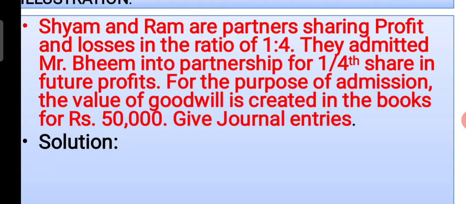So after reading this problem, you have to ask a few questions. How many partners are there? Two partners, the old existing partners, Shyam and Ram. And what is their profit sharing ratio? 1:4. And who is the new partner entering into the partnership firm? Mr. Beam, and his share of profit is 1/4 in the future profits. And the firm decided to create the goodwill for rupees 50,000.